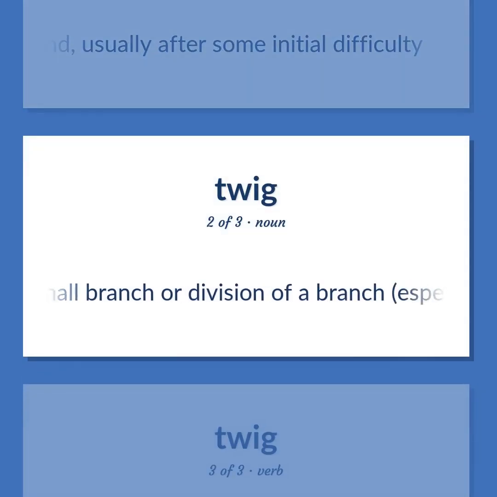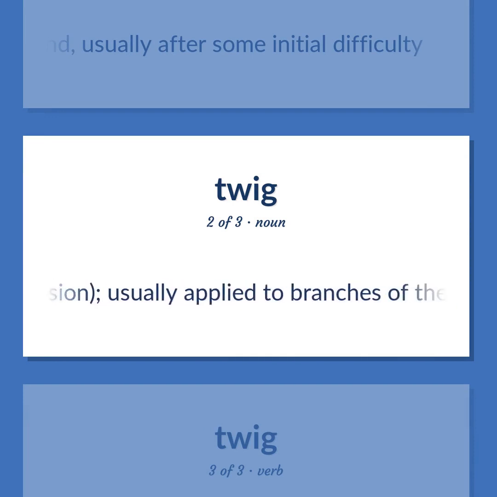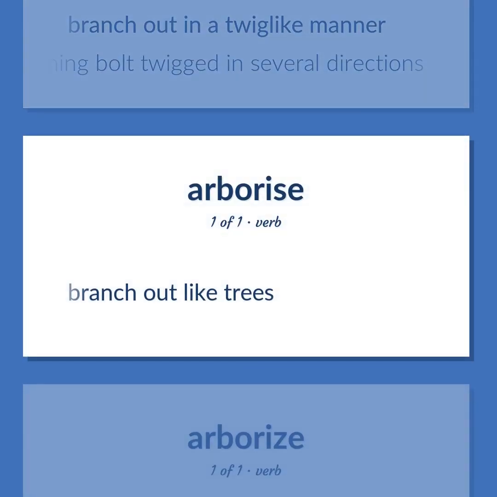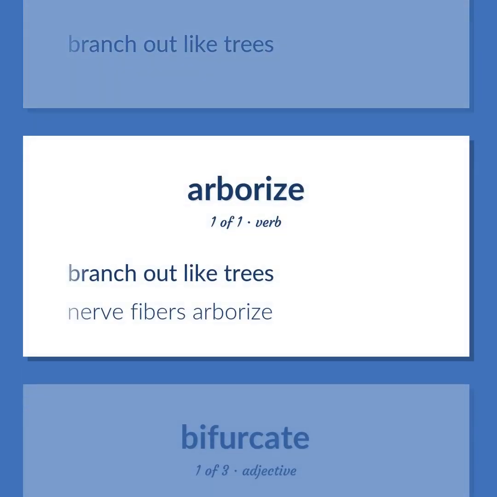A small branch or division of a branch, especially a terminal division, usually applied to branches of the current or preceding year. Branch out in a twig-like manner. The lightning bolt twigged in several directions. Branch out like trees. Nerve fibers arborize.